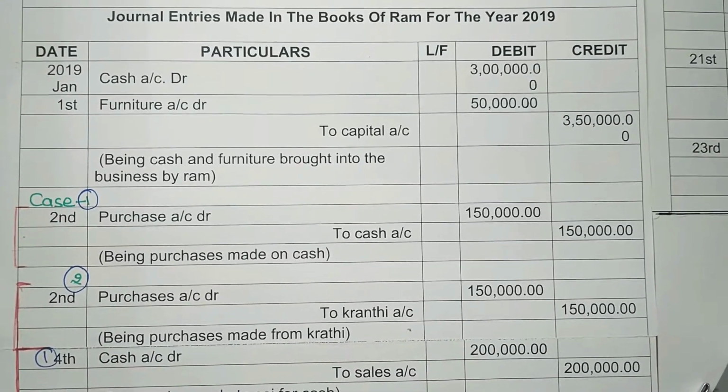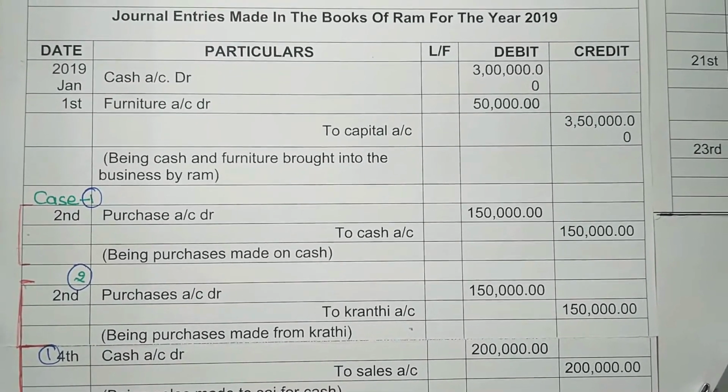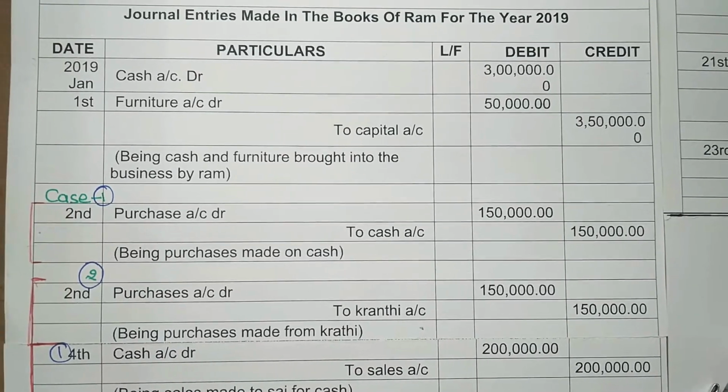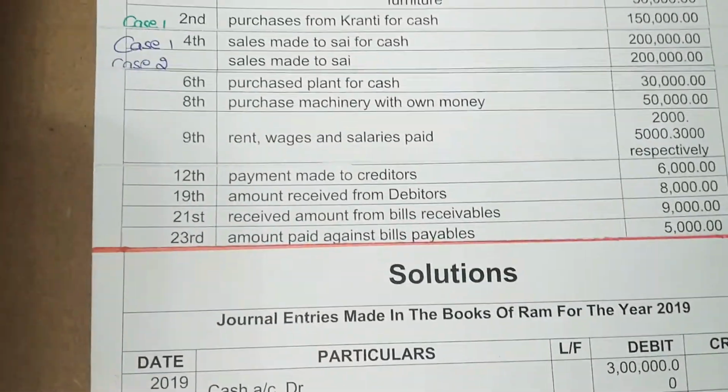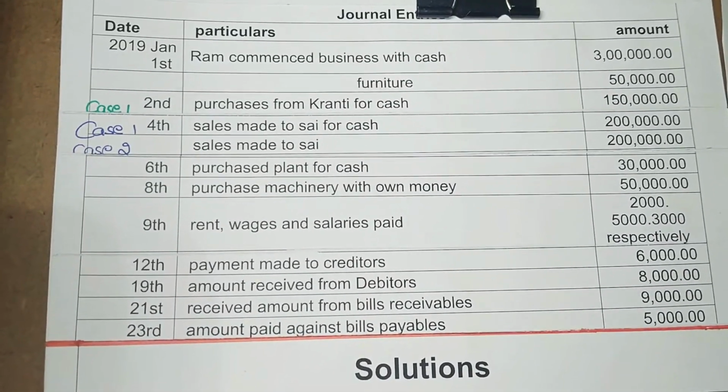Let us enter into our next transaction, that is purchase from Kranti for cash 1,50,000.